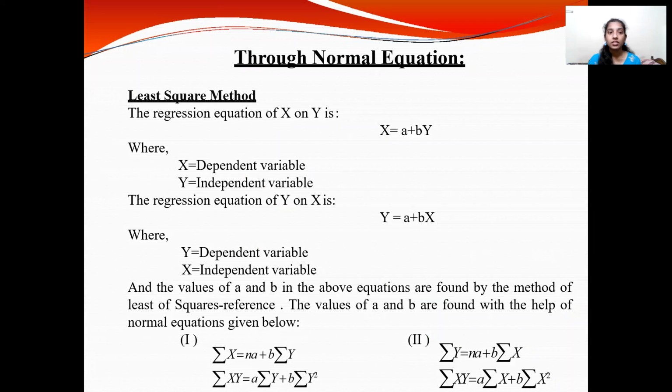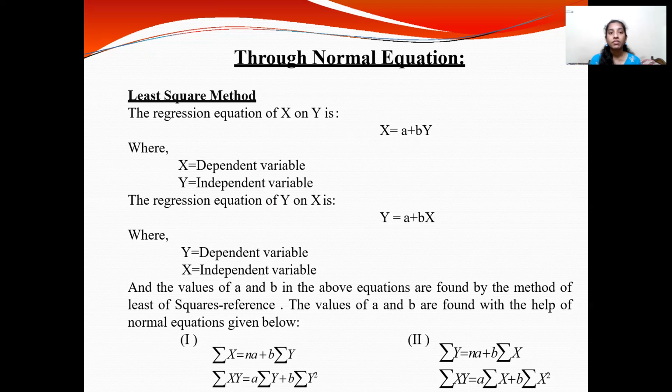Least squares method. The regression equation of x on y is given as x equals a plus by, where x is the dependent variable and y is the independent variable. The regression equation of y on x is y equals a plus bx. Here y is the dependent variable and x is the independent variable. The values of a and b in the above equations are found by the method of least squares, with the help of the normal equations given below.